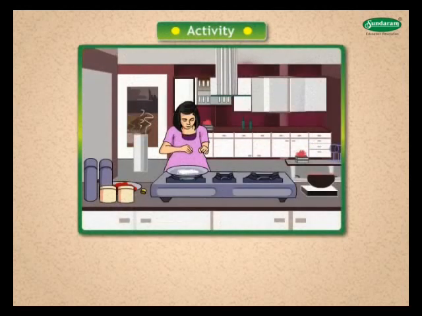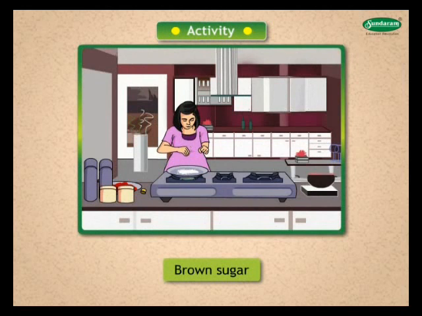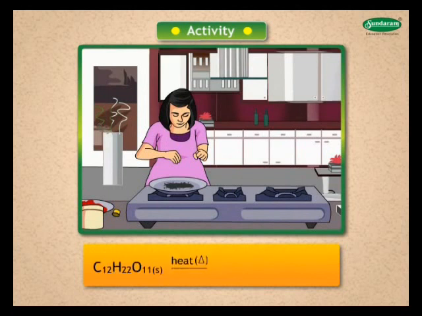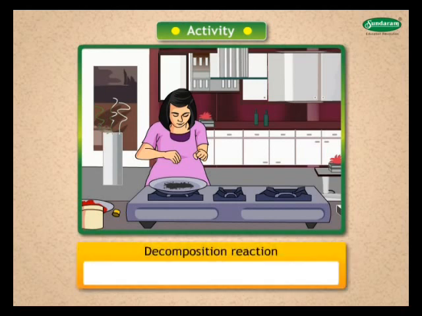Now let us move to the decomposition reaction. Before that, look at this situation. Mary was helping her mother to make brown sugar for pudding. After some time, she obtained a black mass instead of brown with burning smell. What do you think happened? Sugar on heating formed carbon and water. In the above activity, a single reactant, sugar, has broken down to give a simple product C and H2O.